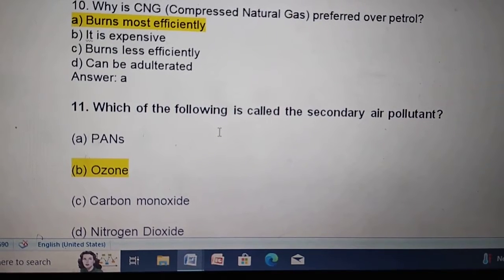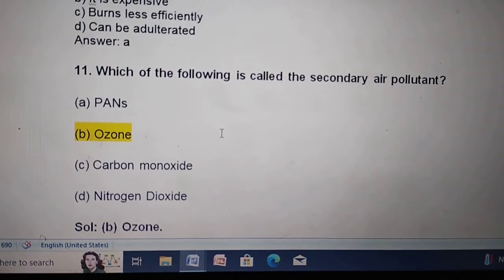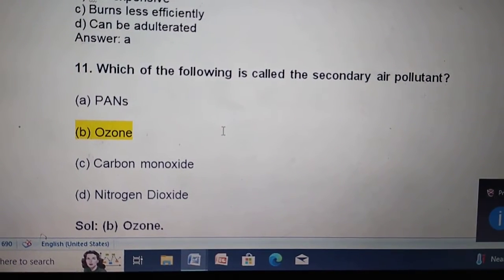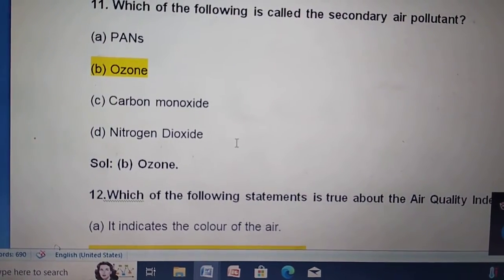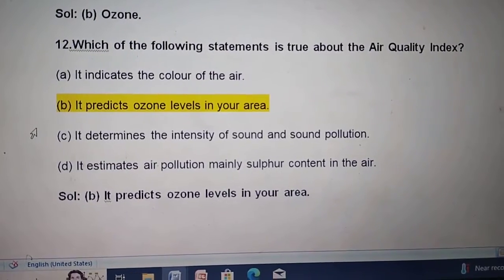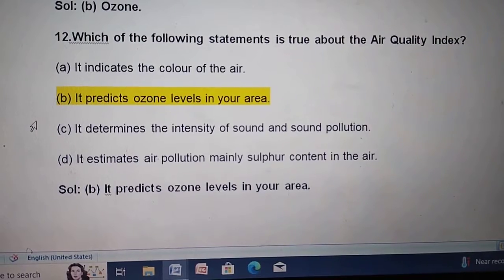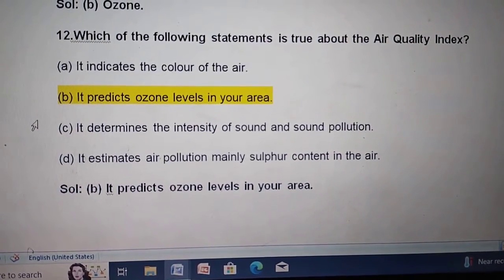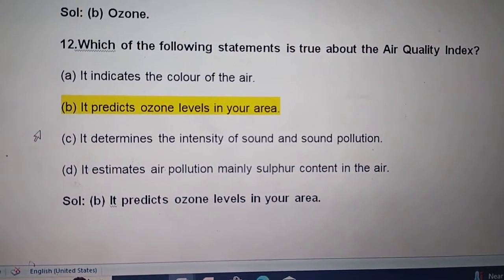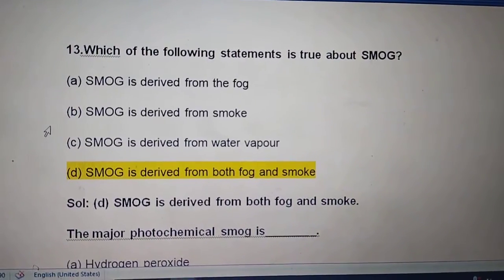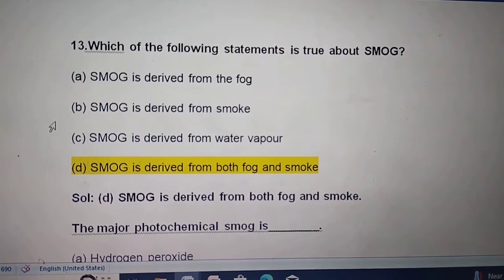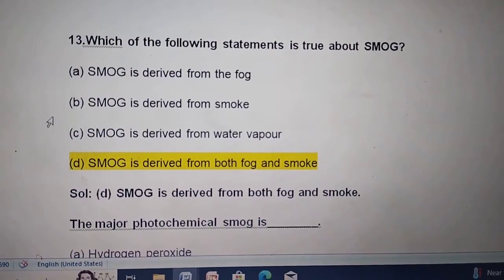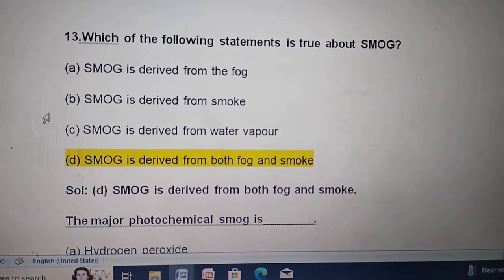11. Which of the following is called the secondary air pollutant? Ozone. 12. Which of the following statements is true about the air quality index? Option B, it predicts ozone levels in our area. 13. Which of the following statements is true about smoke? Smoke is derived from both fog and smoke.